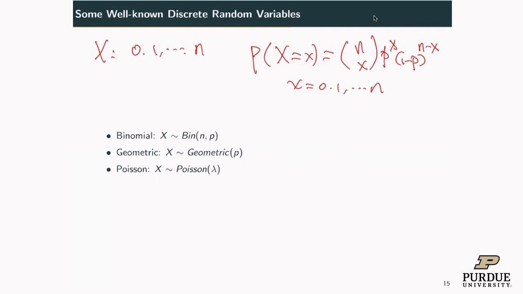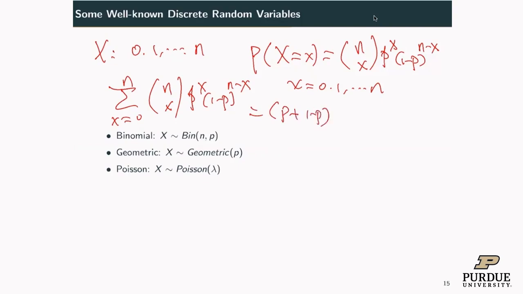You can verify this is a valid PMF by taking the sum. The sum of n choose x, p to the x, 1 minus p to the n minus x, for x from 0 to n, is a binomial sum. So this is p plus 1 minus p to the power n, which is 1. So the total mass is 1, and this is a valid PMF. This is a binomial distribution.